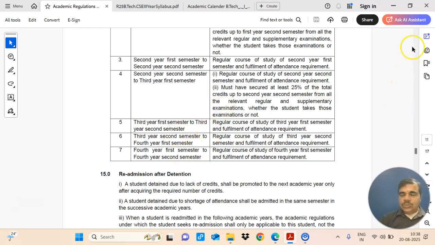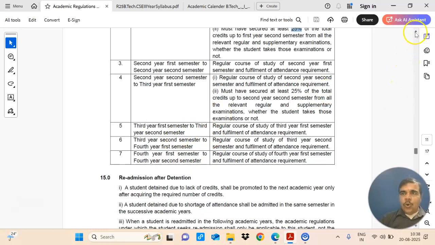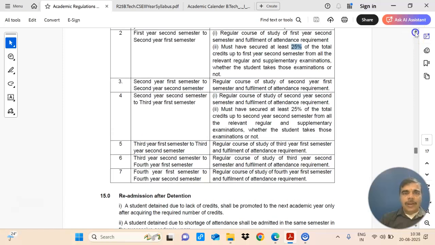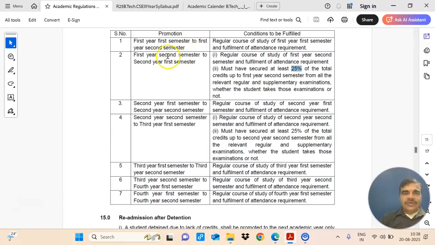The first is promotion from first year second semester to second year first semester, and the second is promotion from second year second semester to third year first semester. Here 25% credits means minimum 10 credits, and here also 25% credits, that is 21 credits. And for the remaining courses the only requirement is attendance, that is the 75% attendance requirement.